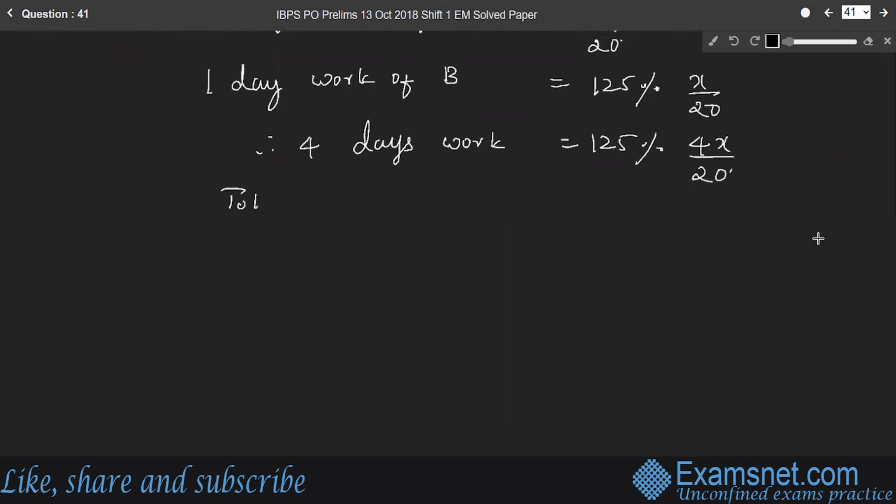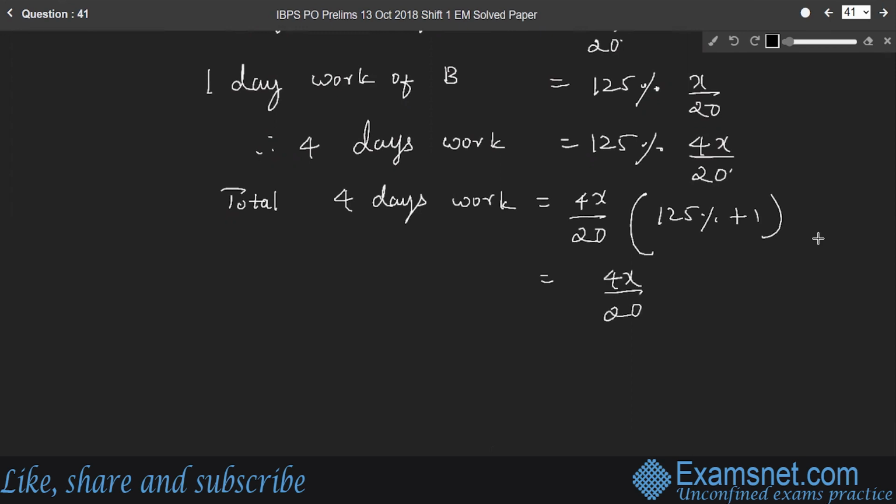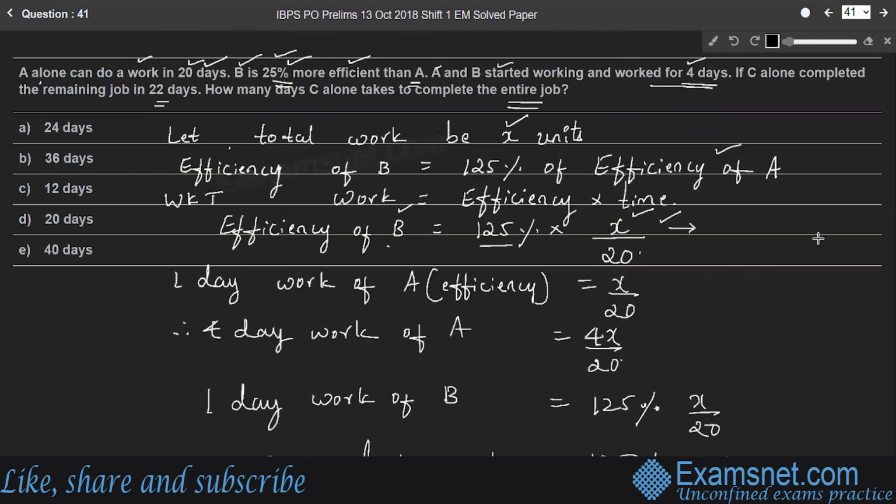So, total 4 days' work is, so 4x by 20 is common, into 125% plus 1. 125% is 125 by 100, so it becomes 225 by 100. This is the total 4 days' work, right? So it is given that the remaining work is done by C in 22 days. So what is the remaining work?